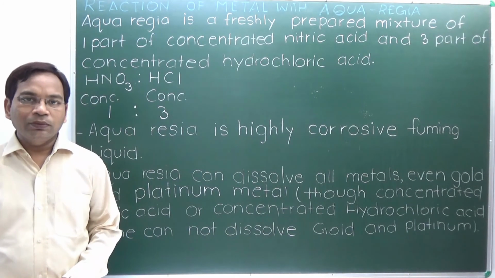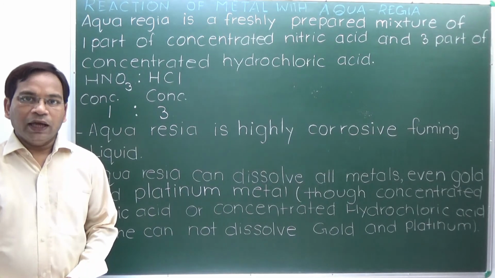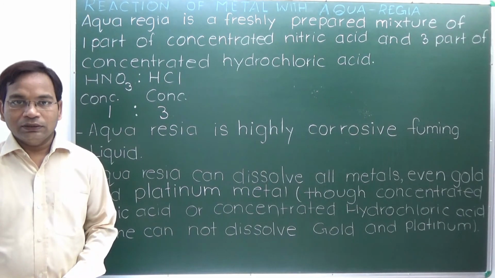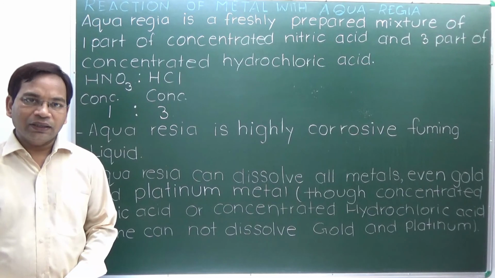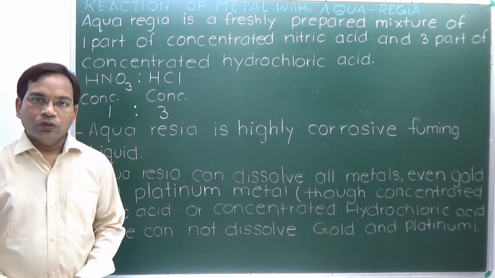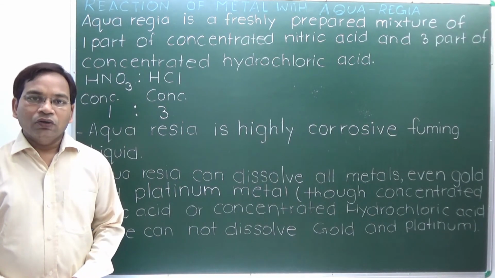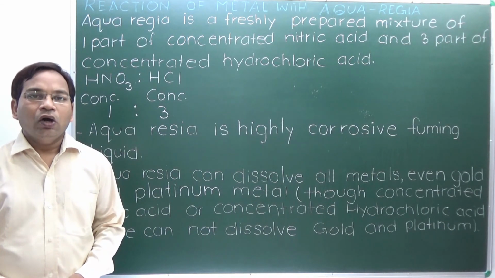It can dissolve all metals, even gold and platinum, whereas concentrated nitric acid and hydrochloric acid alone cannot dissolve gold and platinum. So aqua regia is the only chemical product that can dissolve all metals.